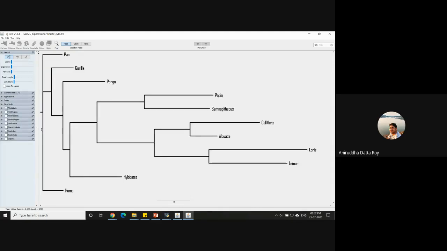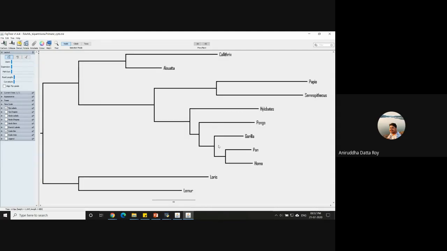All right. Now I want to see the bootstrap support for the, okay, wait. So I have to also root the tree. So I select the branch leading to Loris and Lemur. Once it's highlighted, I go to reroute. Okay. All right. So this is the maximum likelihood tree, which is rooted correctly.